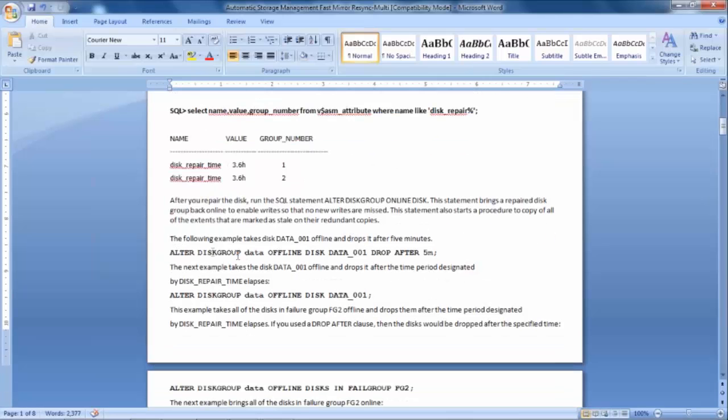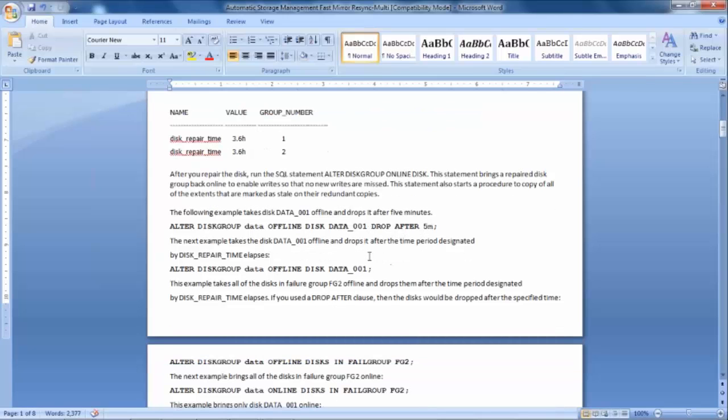Now, if any disk goes offline, or if you want to make any disk offline, you can write alter diskgroup data offline disk data_01 drop after 5 minutes. You can mention it like this, right? So this disk will be dropped from the data disk group after 5 minutes, right?